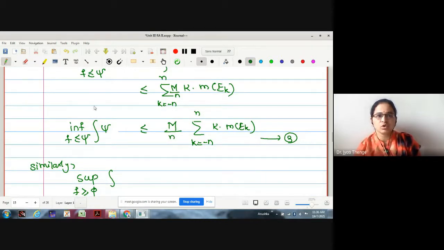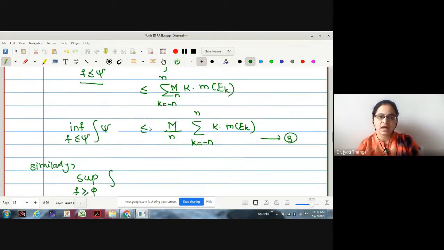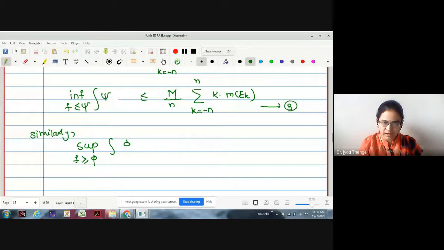Right now, those sizes we were going to consider, for which f is less than or equal to psi. Is that point clear to everyone? Now, supremum phi. May I write the obvious relation again? Greater or equal.